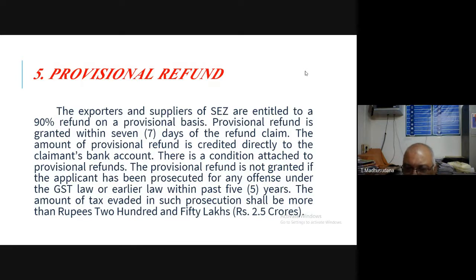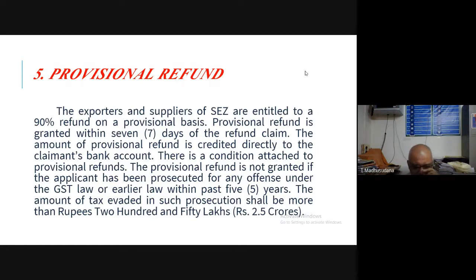If it is more than 2.5 crores, that means the tax evaded or not paid by the supplier in the last 5 years, which was prosecuted by the GST law officers or earlier law officers, then he will not be refunded.